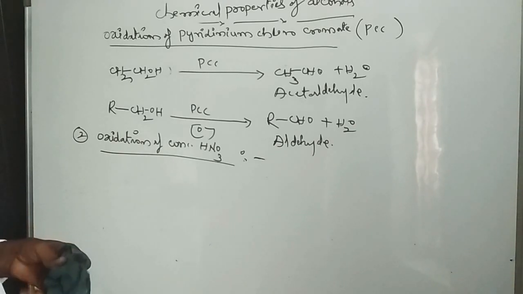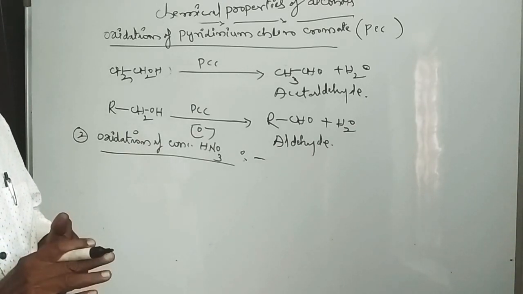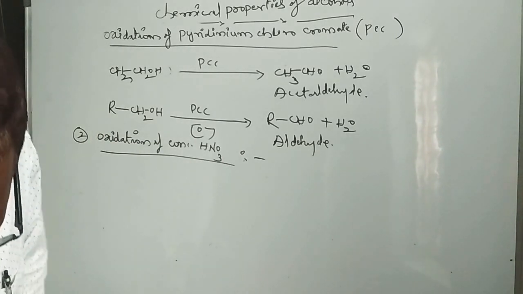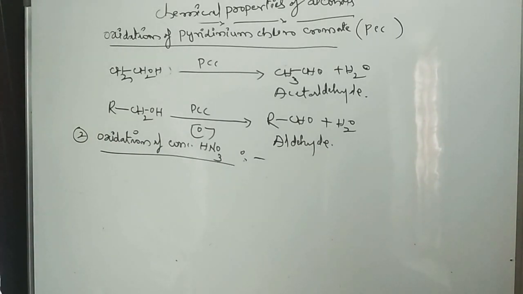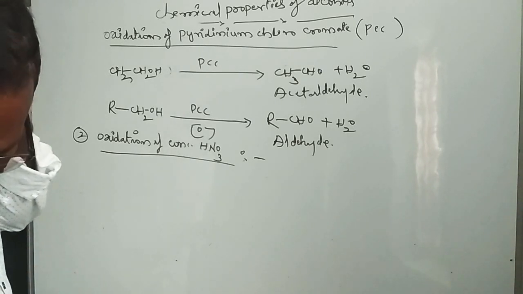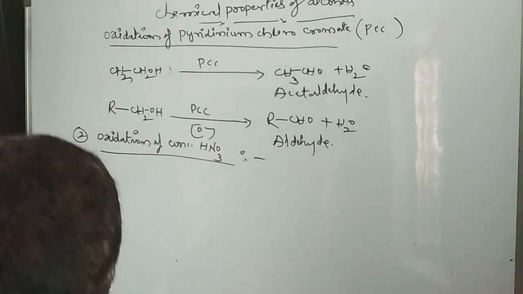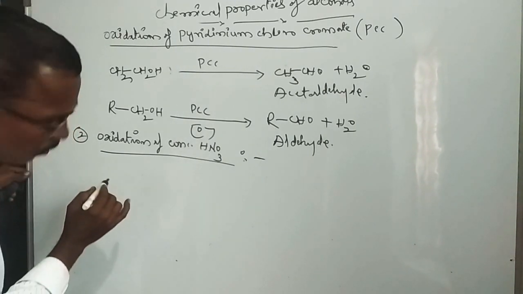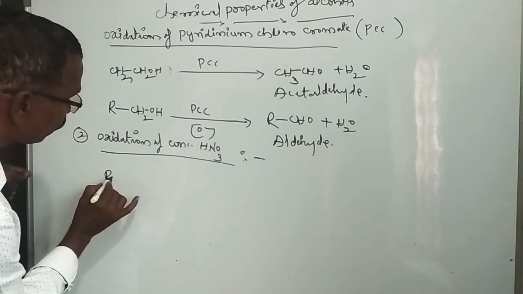Primary alcohols on oxidation in the presence of concentrated nitric acid form carboxylic acids. Primary and secondary alcohols give carboxylic acids on oxidation.